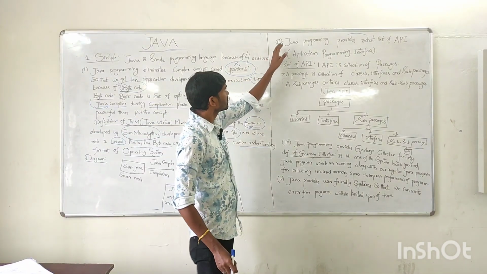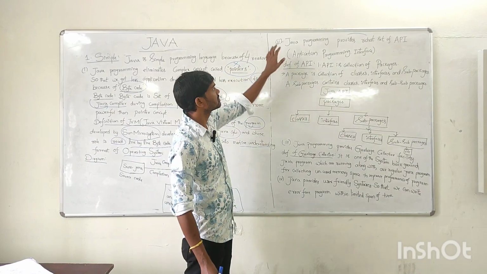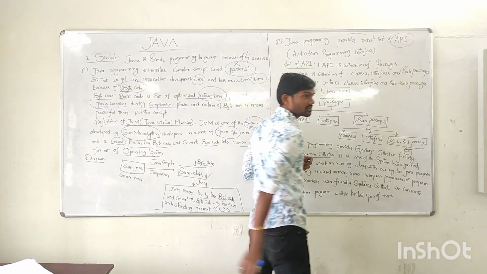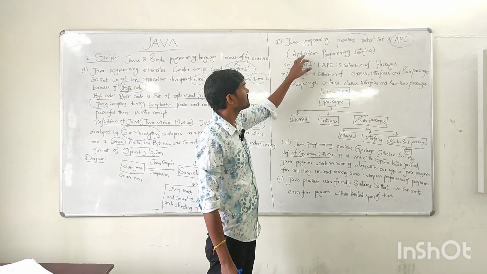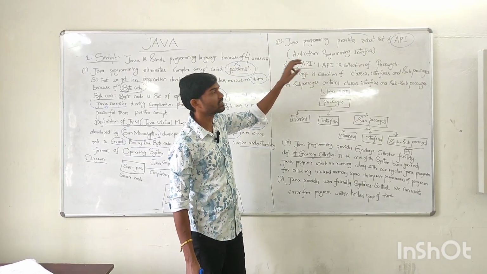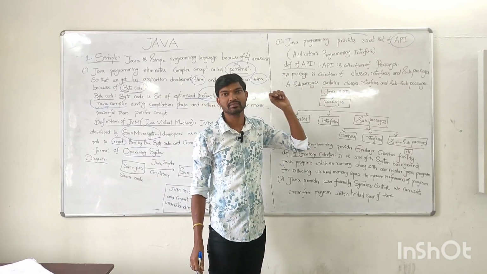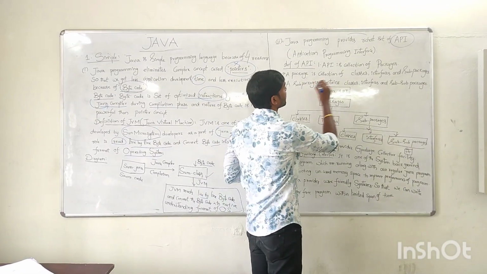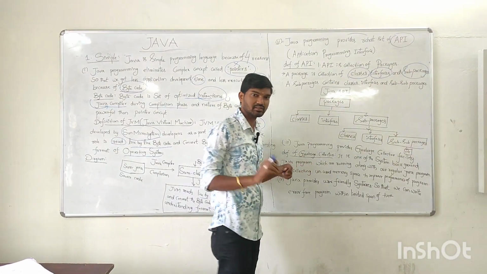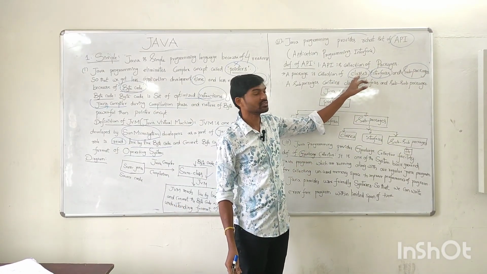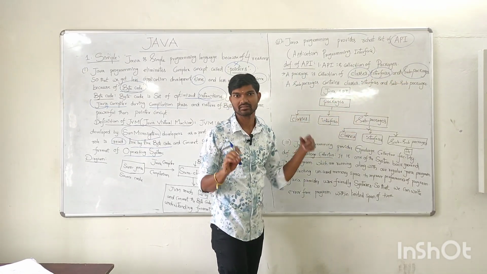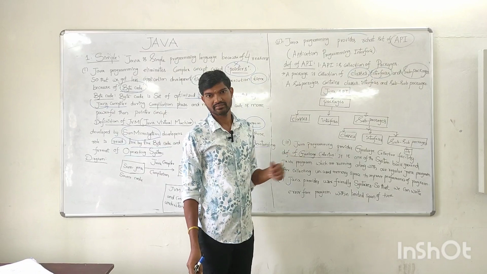Now, what is the second reason Java is a simple language? Java provides the richest set of APIs. What is the abbreviation of API? Application Programming Interface. What is the definition of an application programming interface? An API contains a collection of classes, interfaces, and sub packages. I will tell you in later classes what a class definition is, what an interface definition is, what sub packages are, and what a package is. Presently, just know the definition of API.